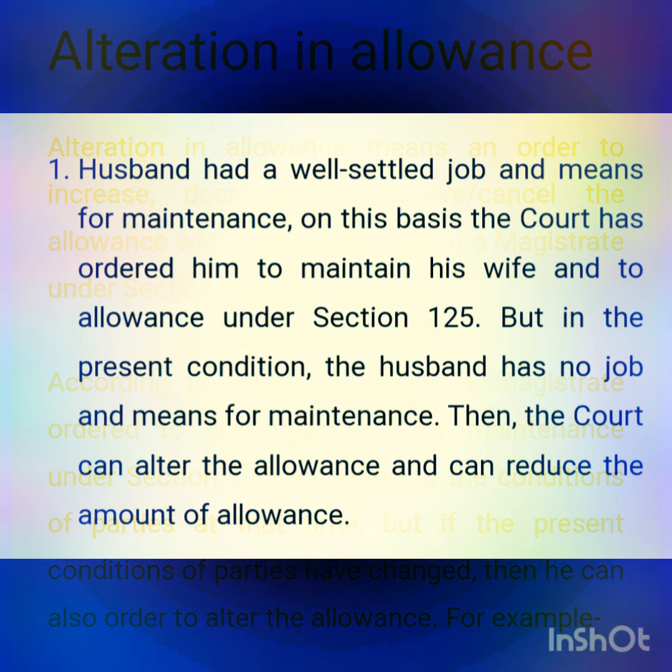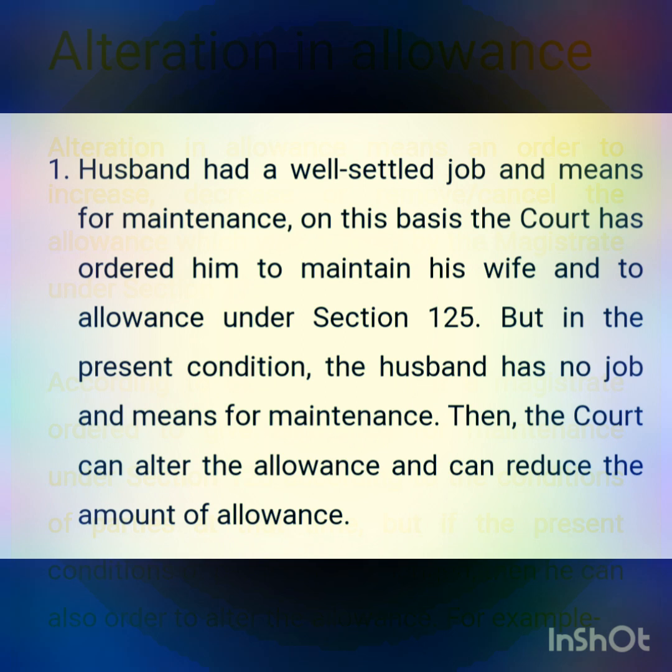For example, first, the husband had a well-settled job and means for maintenance. On this basis, the court ordered him to maintain his wife and pay allowance under Section 125. But in the present condition, the husband has no job and no means for maintenance. Then the court can alter the allowance and can reduce the amount of allowance.